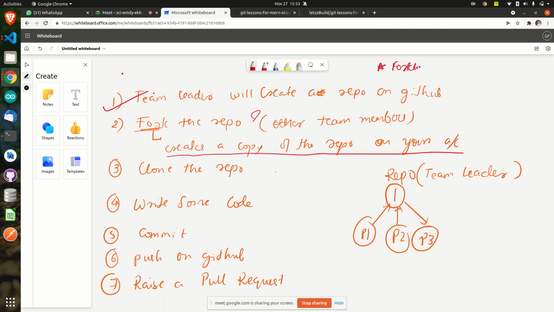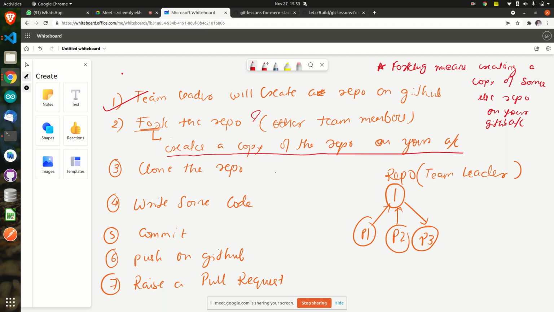Forking means creating a copy of someone else's repository on your account, on your GitHub account. I repeat this statement again, one time. Forking means creating a copy of someone else's repository on your account.